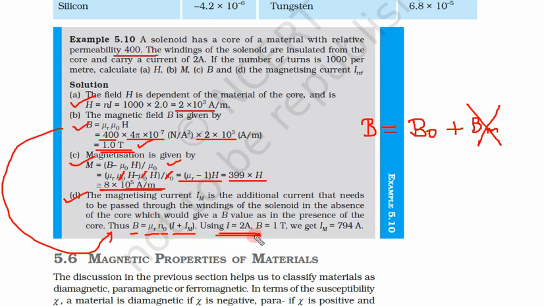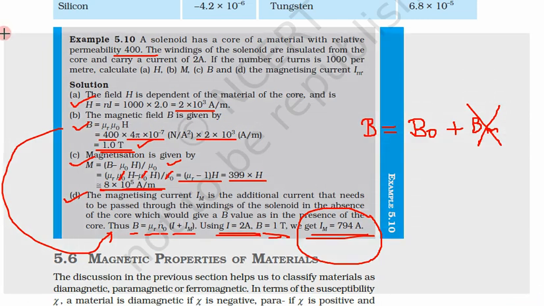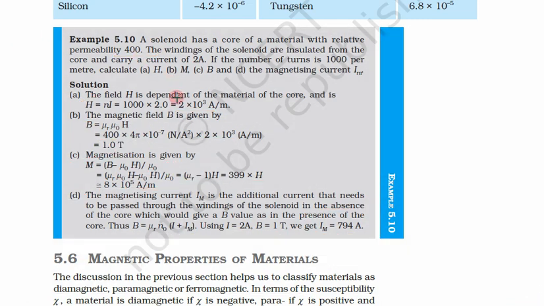So the initial I is 2 ampere, and the magnetic field we want is 1 Tesla. When we calculate this additional current, it comes out to be 794 ampere. So instead of only 2 ampere, we have to supply 796, that is additional plus 2 ampere. That means we have to supply 796 ampere current, which is a very large current. So that's why we can see that introducing some kind of magnetic material reduces the current significantly, or increases the magnetization significantly.